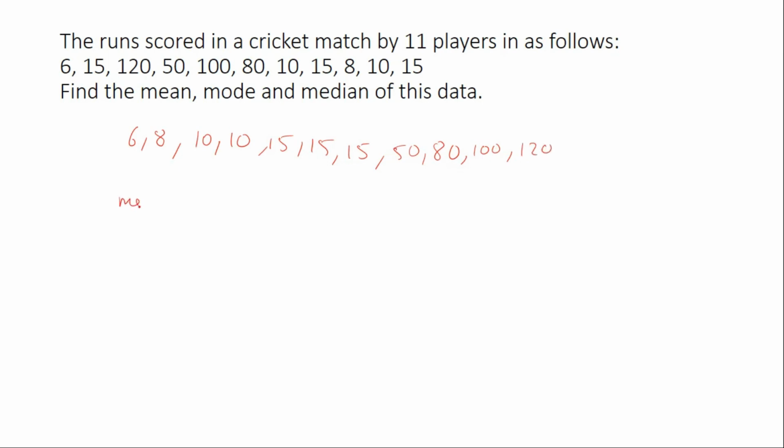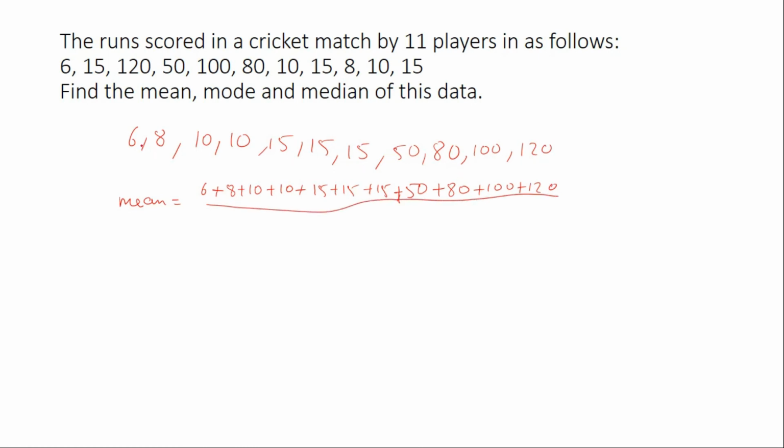So mean will be sum of all the observations by number of observations. So sum of observations will be 6 plus 8 plus 10, 10, 15, 15, 15, then 50, 80, 100, 120 by number of observations.